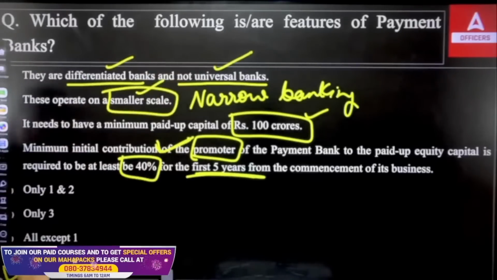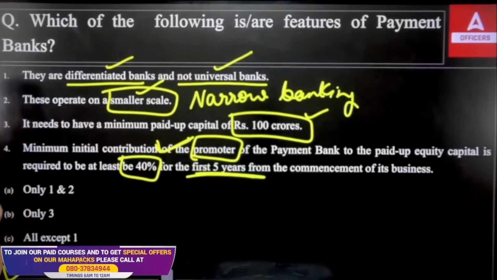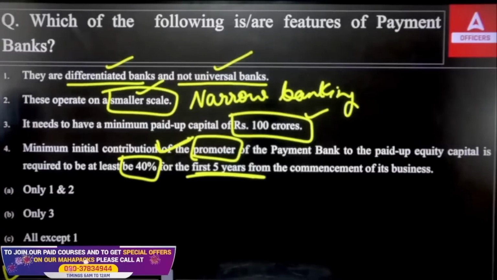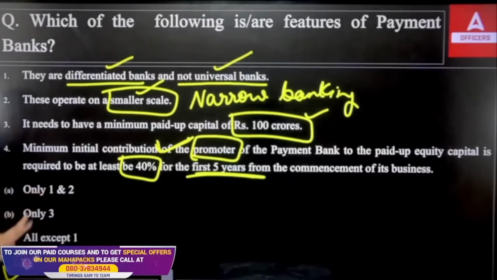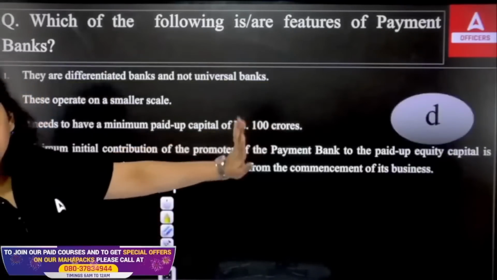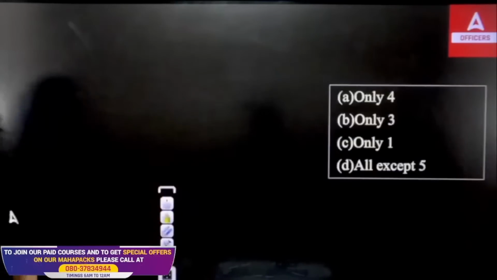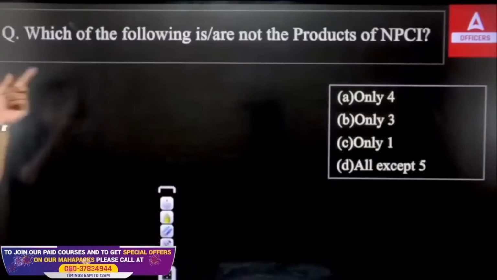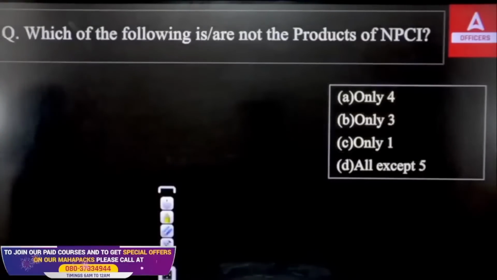It means all are the features of the payment bank. Okay, all are correct. The right answer will be D option. So the right answer is what? D option. Clear?